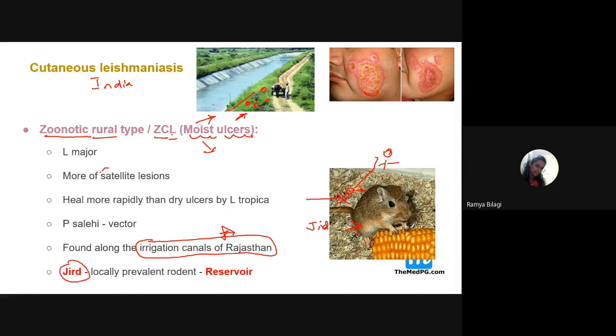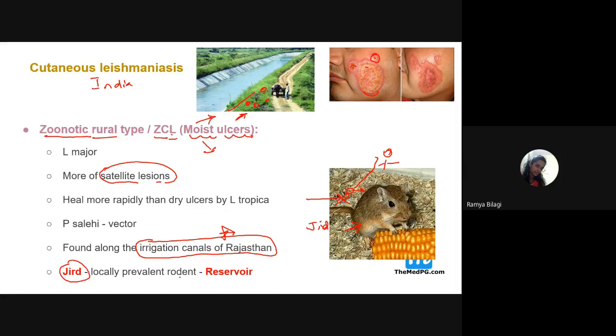And very important, most commonly they show satellite lesions. What do you mean by satellite lesions, students? They are nothing but small minor lesions that can be seen surrounding the main lesion. That is what we call satellite lesions.